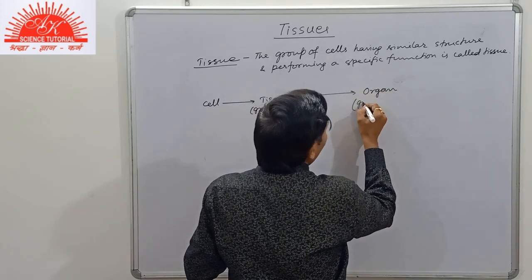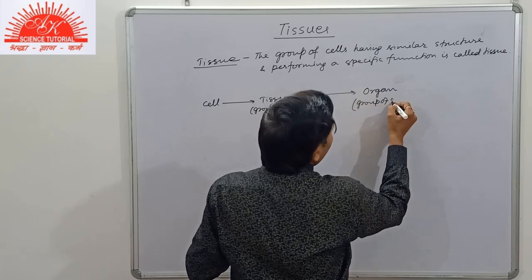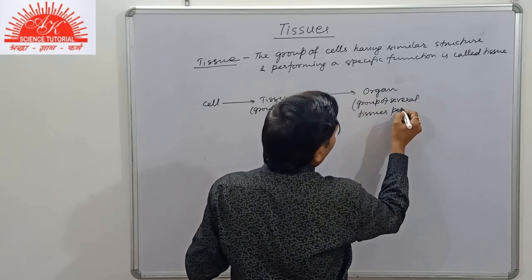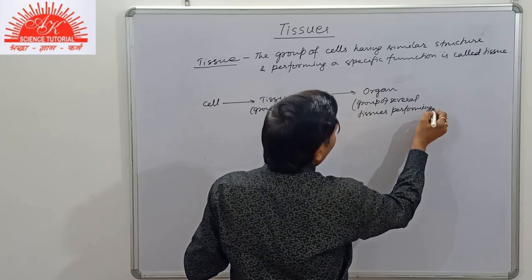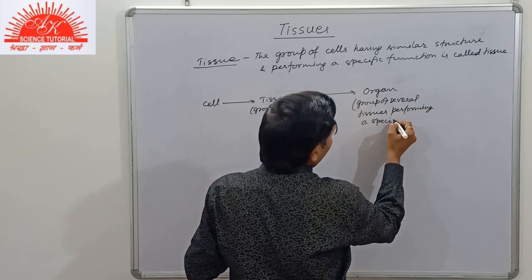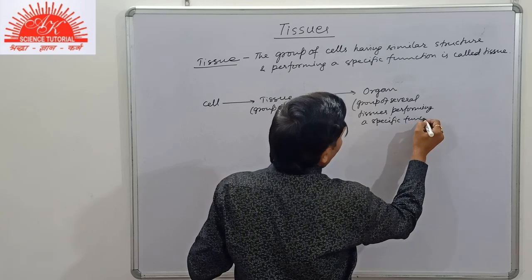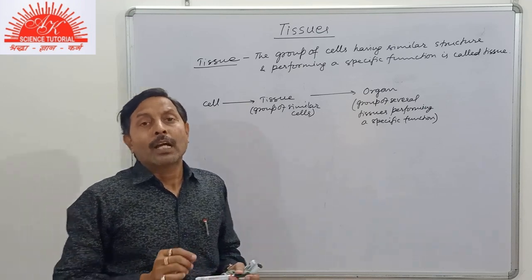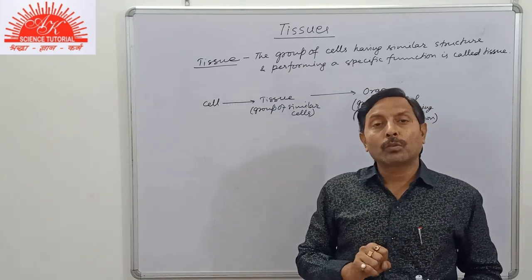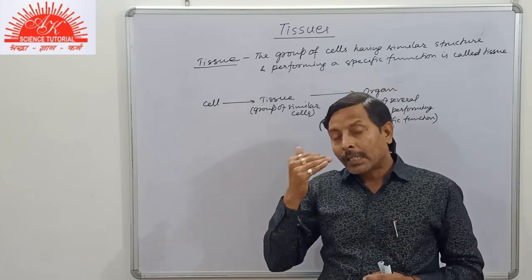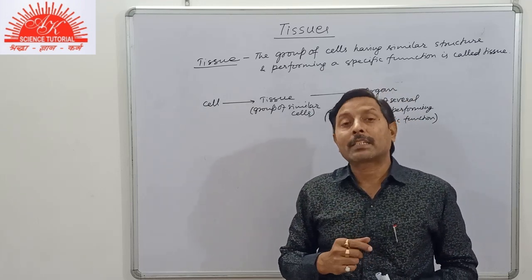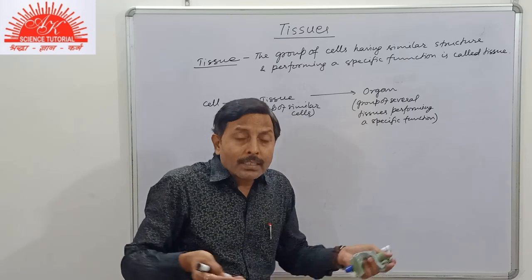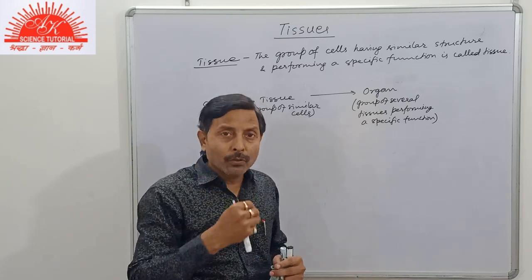Organ is a group of several tissues performing a specific function. Like you see, suppose the tongue is an organ. It consists of epithelial tissue, muscular tissue, conducting tissue like blood vessels, nerve cells, and so on. So all these types of tissues help in tasting of food.